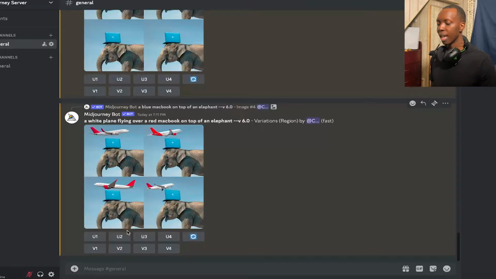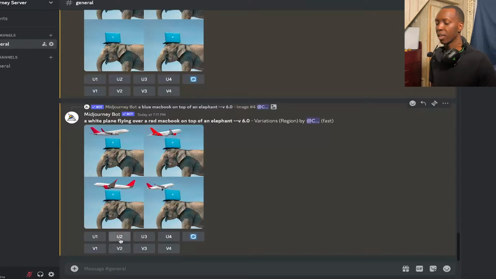And just in case you guys haven't noticed, each one of these has U1, U2, U3, U4, all that, and the refresh sign. But one thing we never went over was the V1, V2, V3, V4. Just know that those are the variation buttons that we just went through.